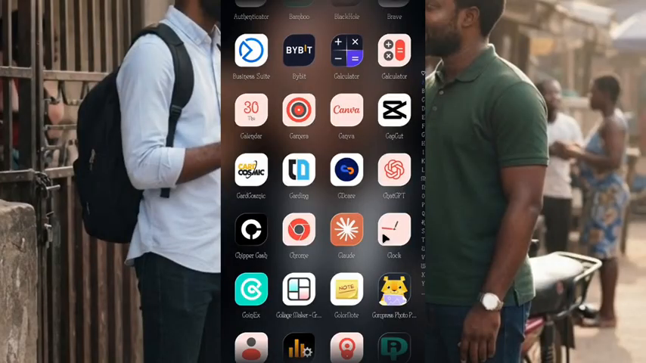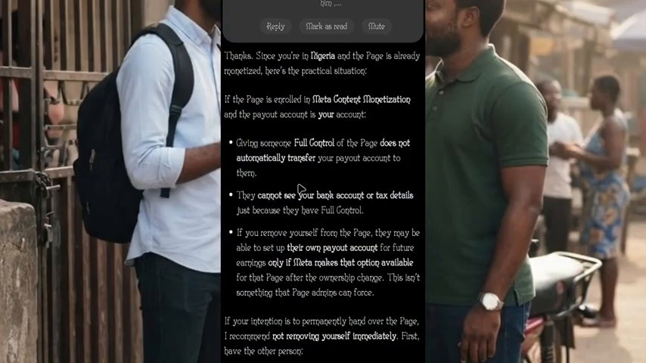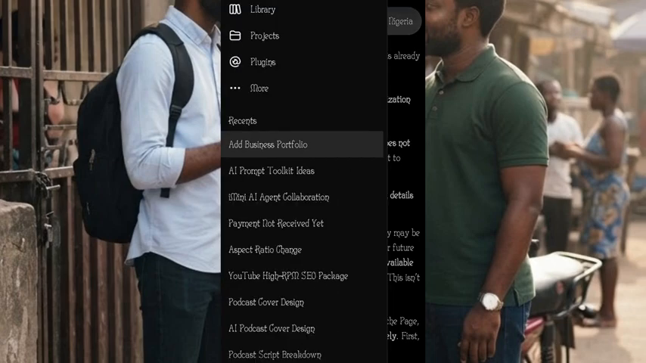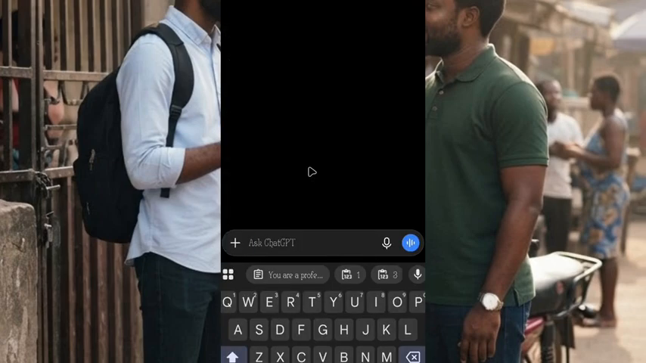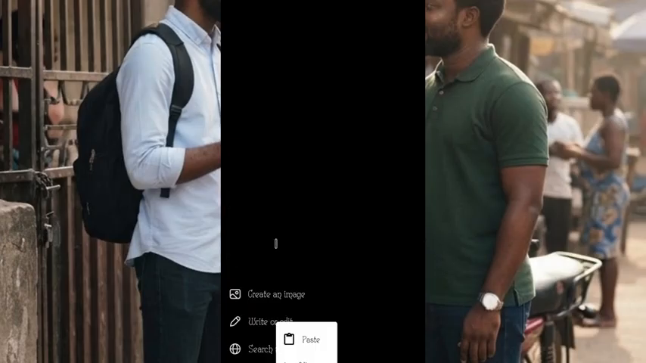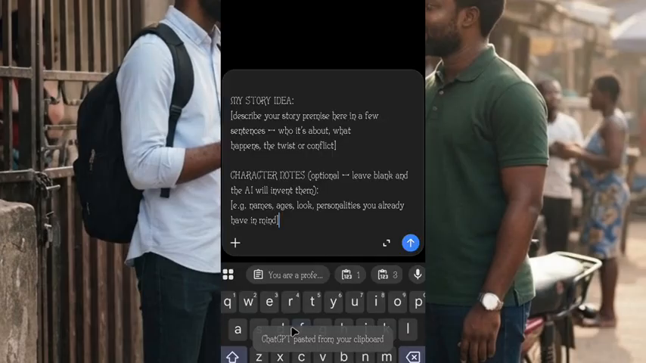The first thing you are going to do is to head over to ChatGPT on your phone. Make sure you download ChatGPT on your phone. Now, after you download ChatGPT, let me open a new tab. If you open ChatGPT on your phone, just paste in your master prompt. The master prompt I sent to you, paste it here.